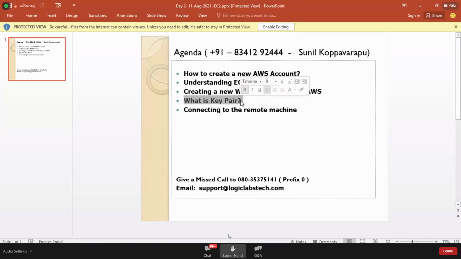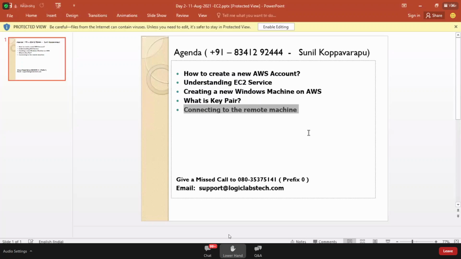And you know, a KeyPair is nothing but a file with the extension .pem. Once you complete the process of creating the virtual machine, it will ask you to download a KeyPair, so that it helps you to generate the password. Not just creating the Windows machine, you now know how to successfully connect to the remote machine using the application called Remote Desktop. That's our agenda for today's session.